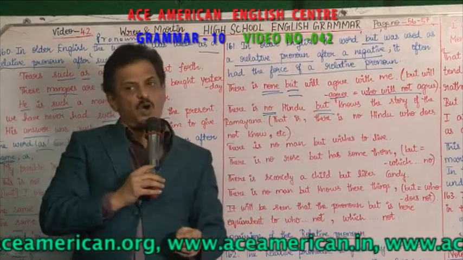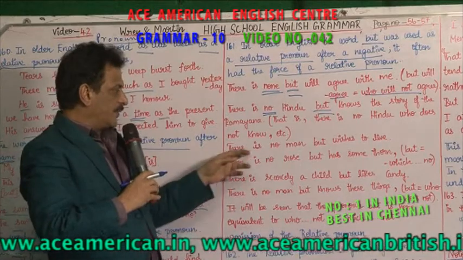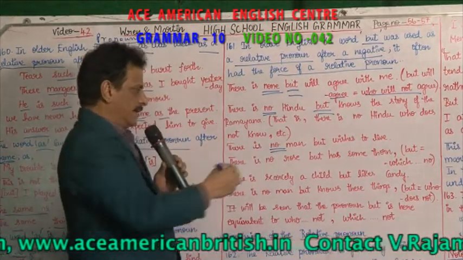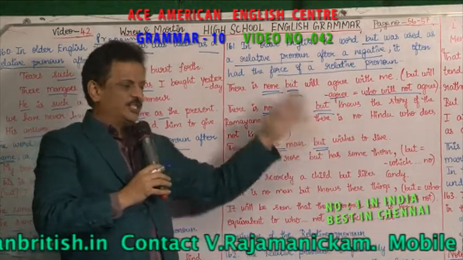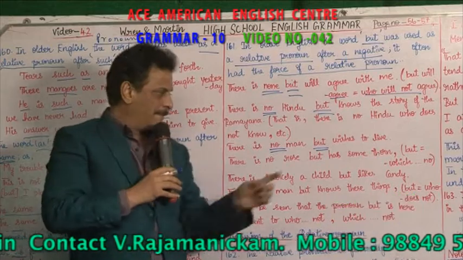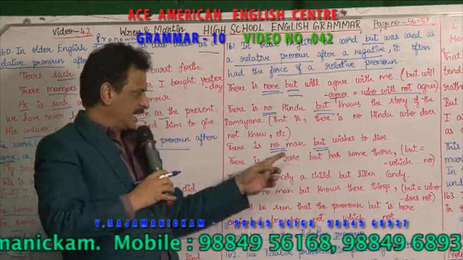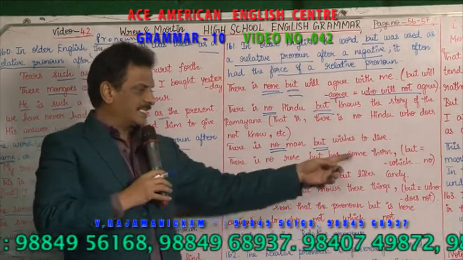But stands for what? The people, right? So "but" is the relative pronoun. There is no man but wishes to live. What is that? There is no man but wishes to live. What do you mean by that? Every man wishes to live. That's what the meaning is. But stands for people. Every man wishes to live. But stands for man.